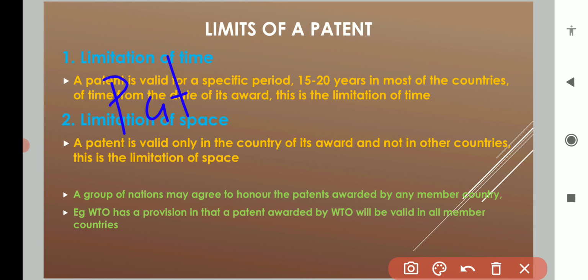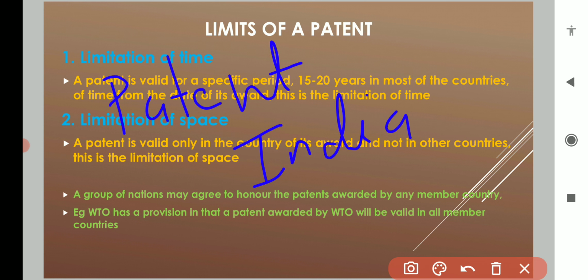After that you can go for an international patent in those countries which are members of the WTO.